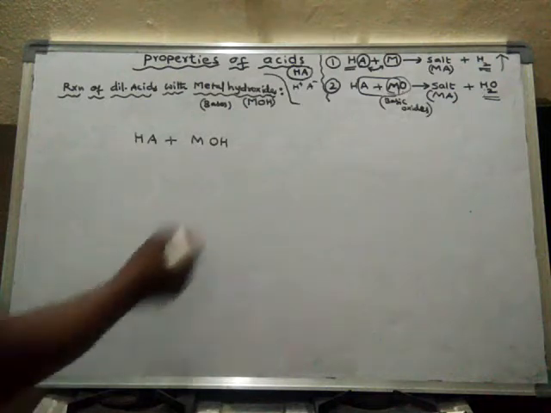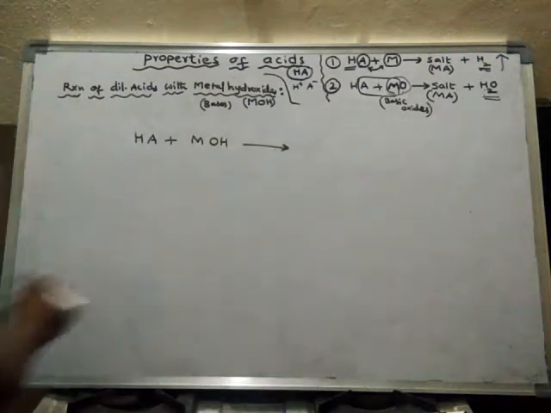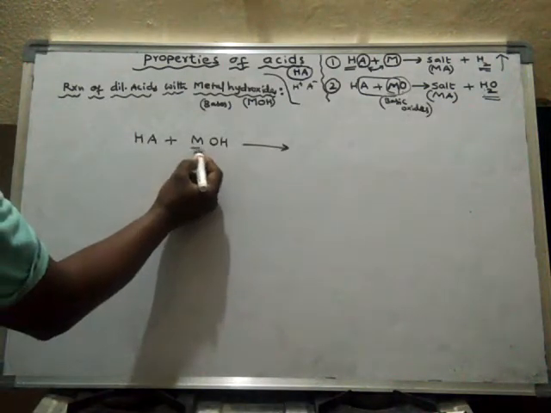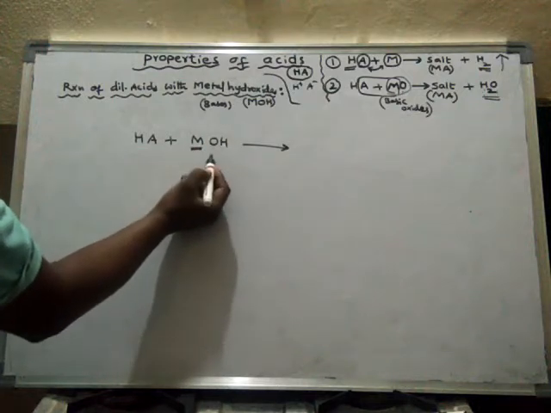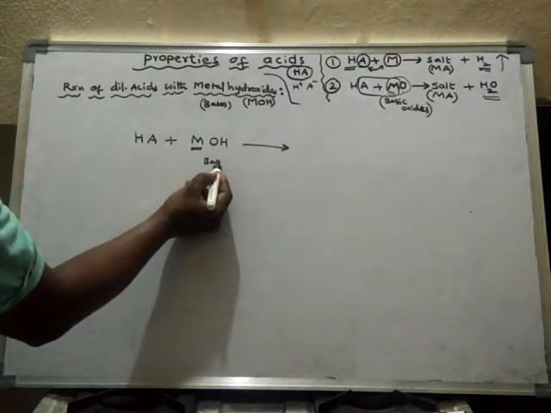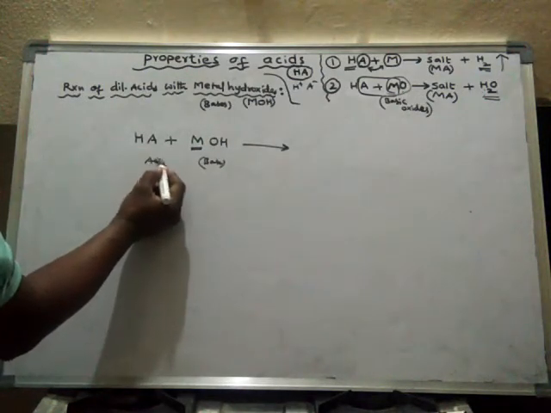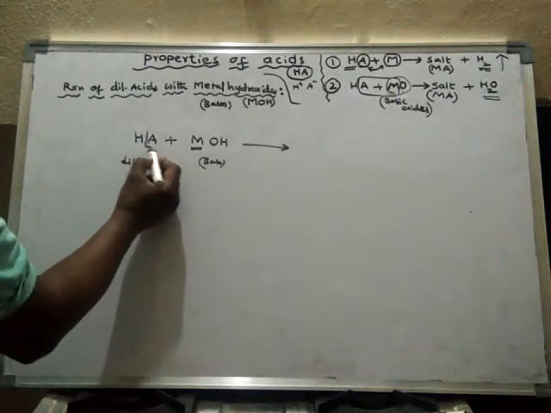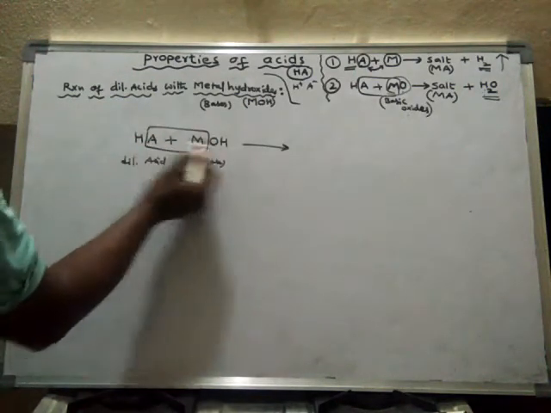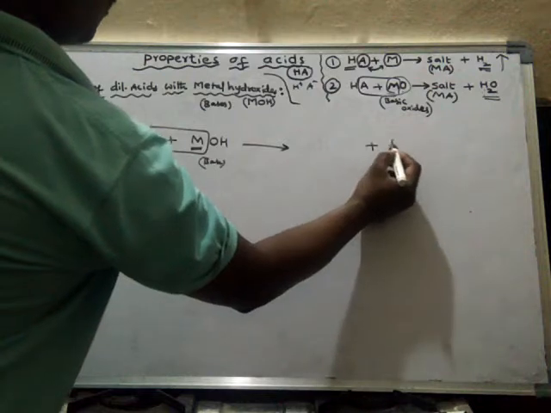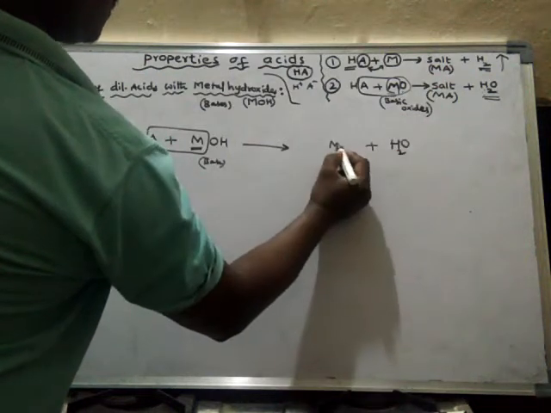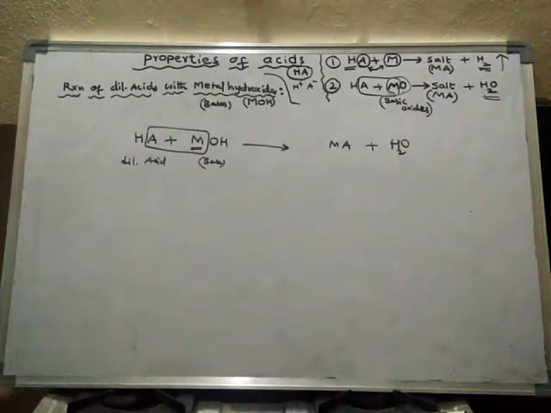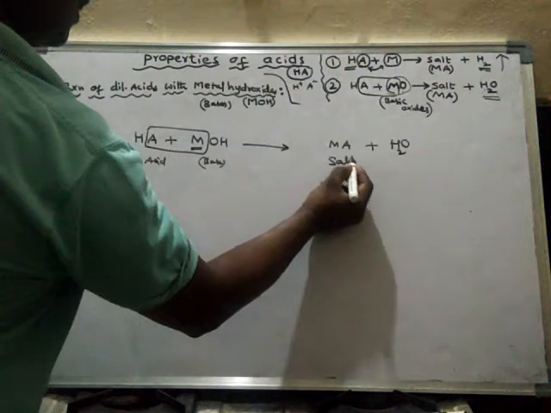The metal from the metal hydroxide, which is the base, and the dilute acid form a salt, and water is formed.